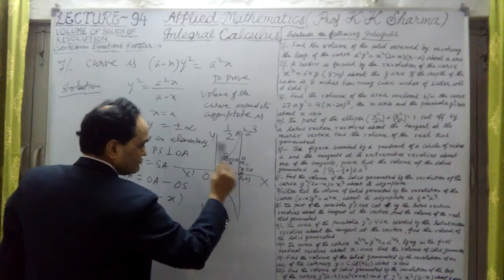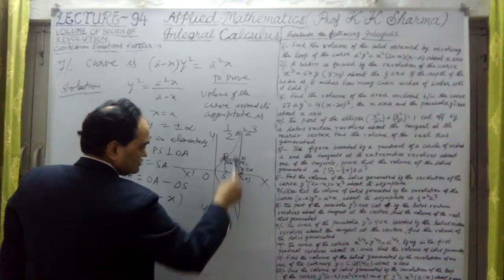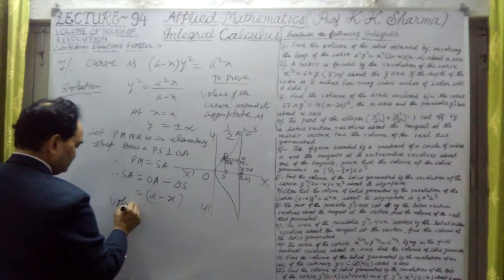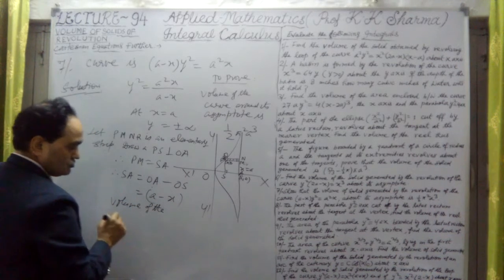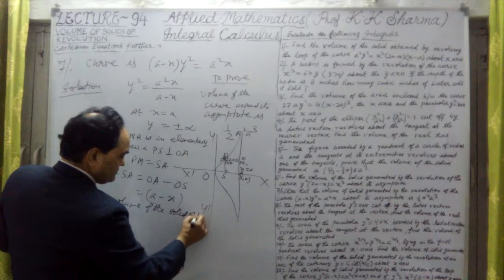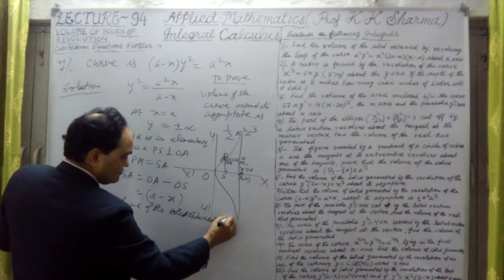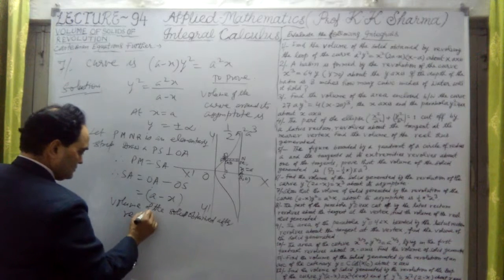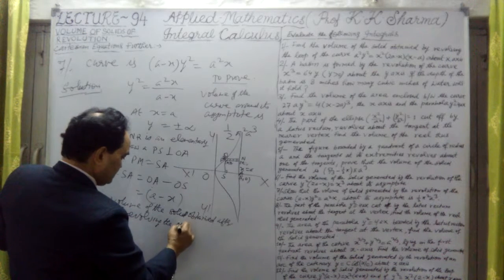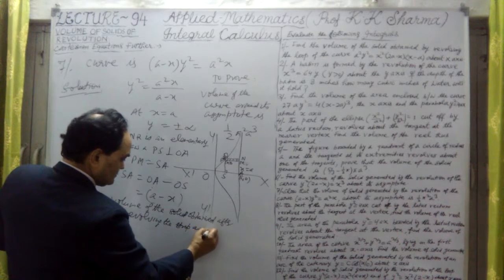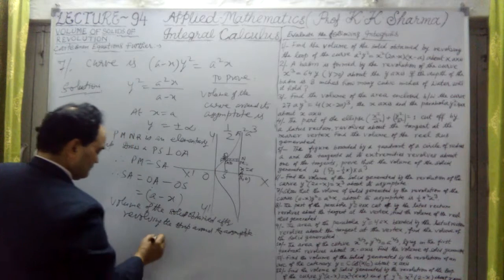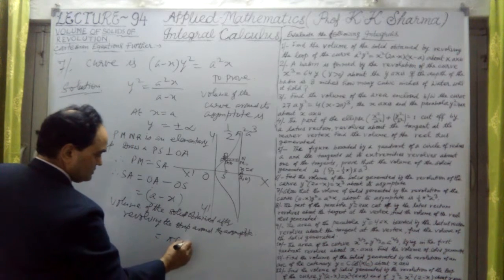Therefore, the volume of the solid obtained by revolving this strip around the asymptote, the volume of the solid obtained after revolving the elementary strip around the asymptote, will be pi into A minus X whole square.